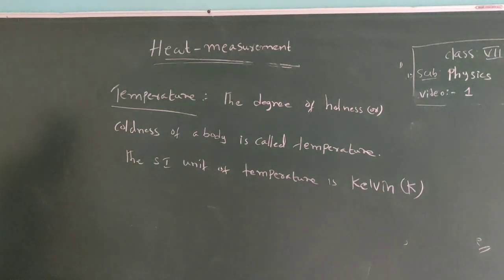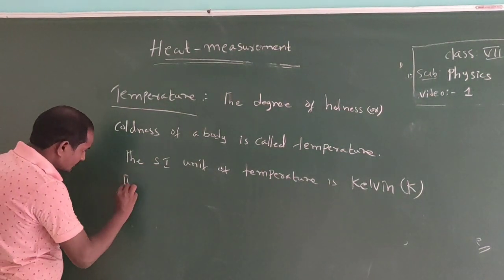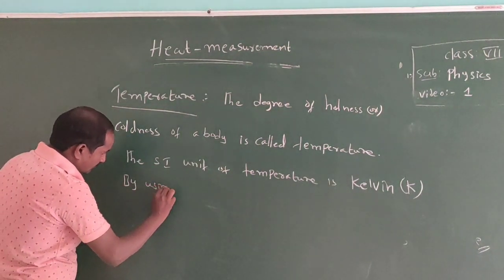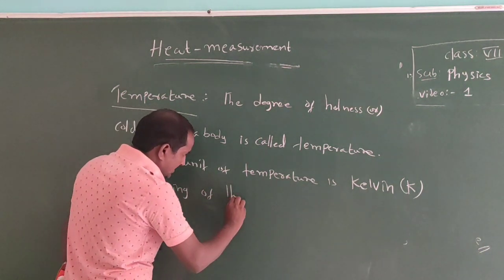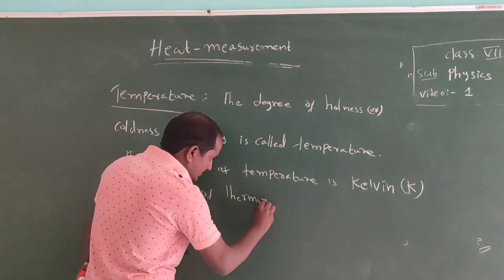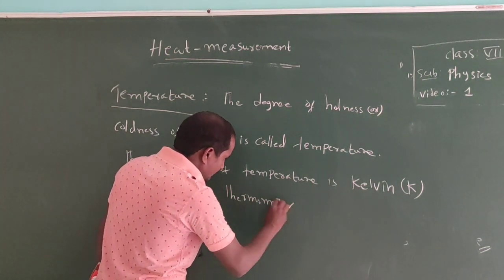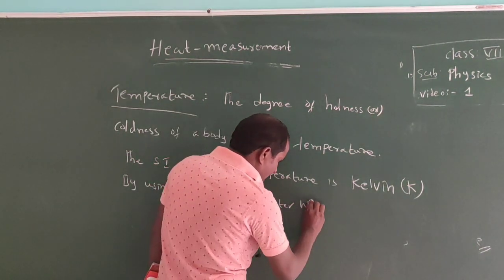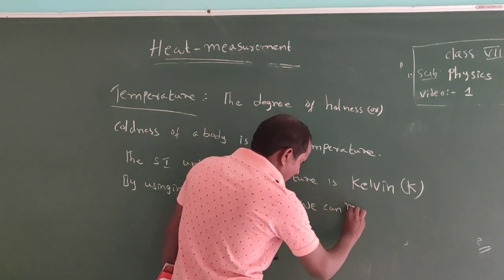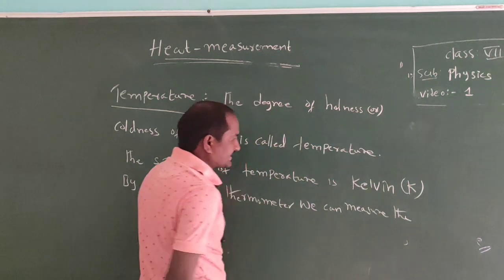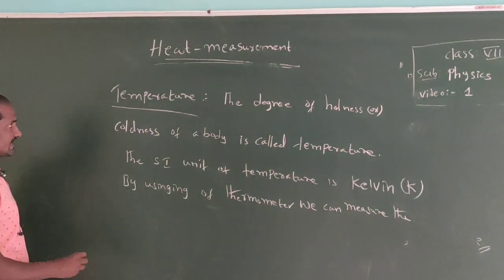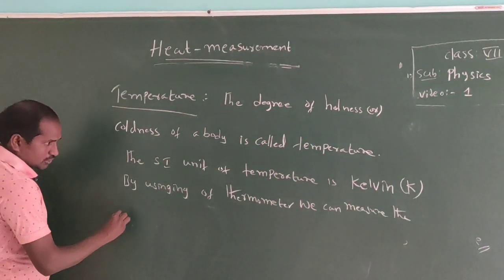By using a thermometer, we can measure the temperature of a body, the temperature of a human body.